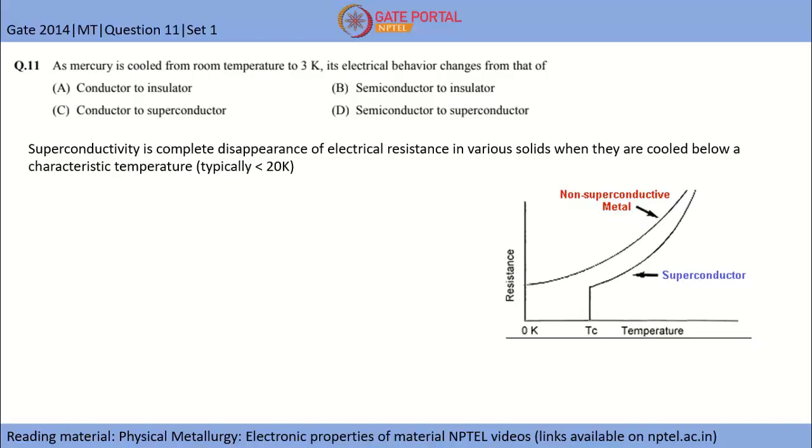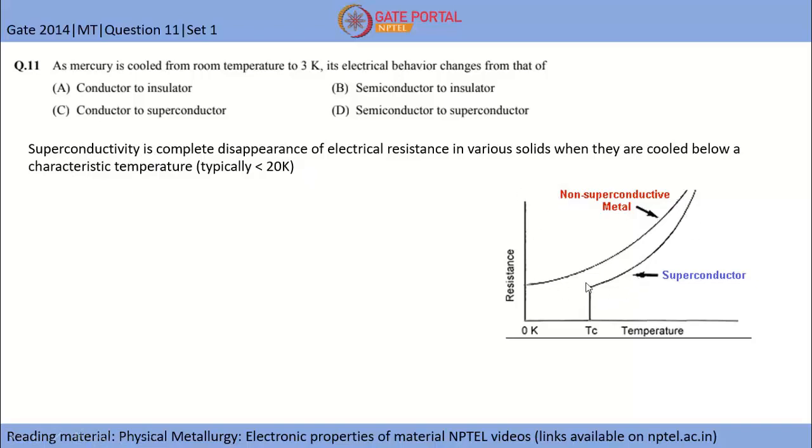Basically superconductivity is the complete disappearance of electrical resistance. Almost infinite conductance is achieved in various solids when they are cooled below a critical temperature, which is a characteristic temperature depending on the solid, below which the electrical resistance turns to zero, which means that it can pass any amount of current. This is what we relate to superconductivity.